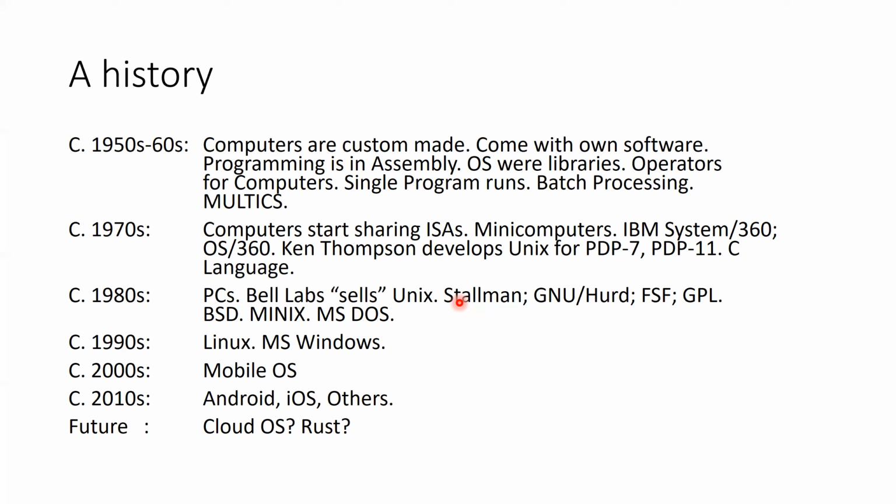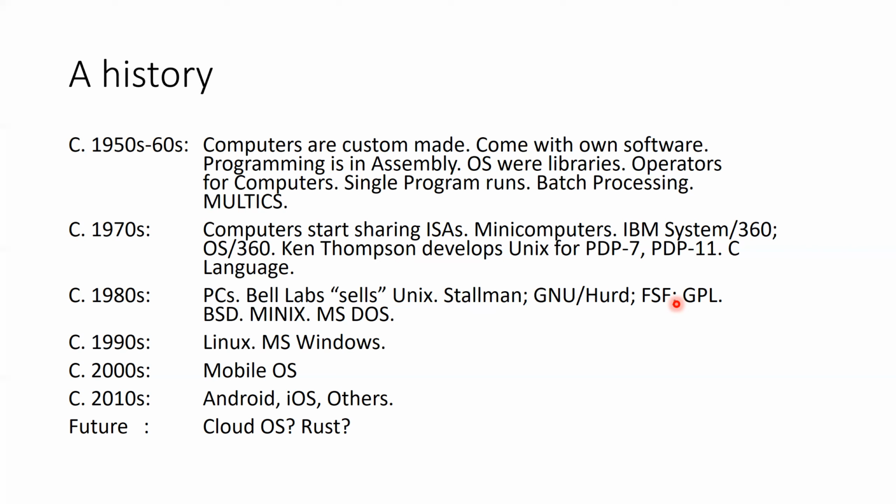So Richard Stallman founded the FSF, the Free Software Foundation, which basically says that software should be free in the sense that it should be freely available, like you should not charge for it, and also that you should be free to modify it. So free is used in two senses. Free means without any cost, and also free means freedom to modify it.